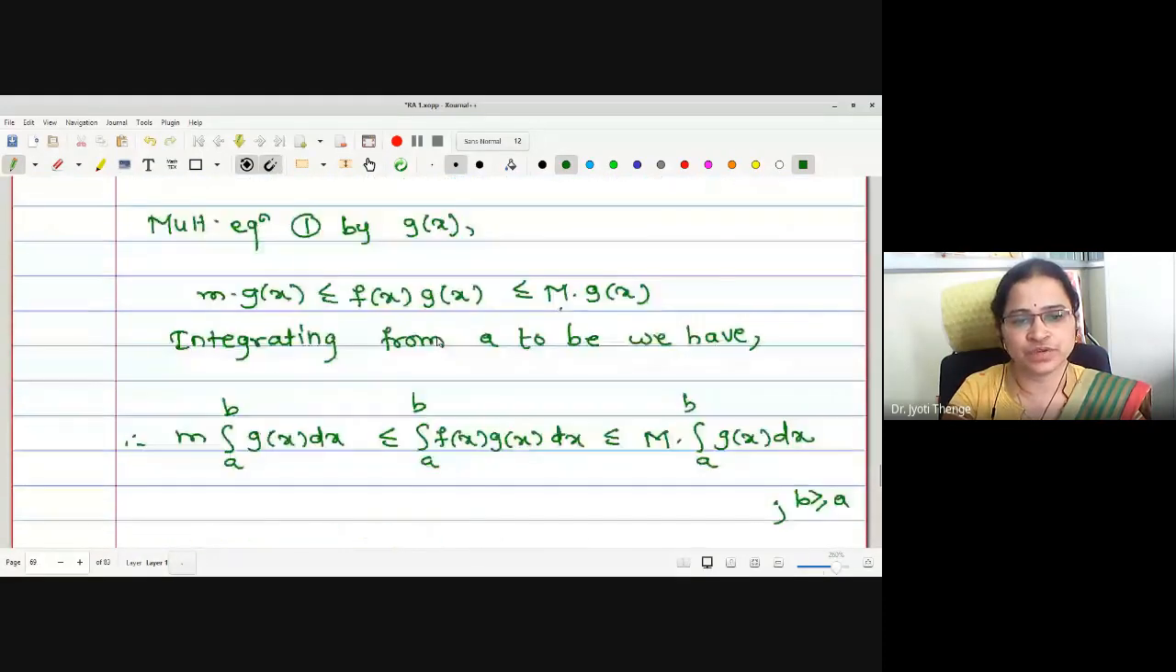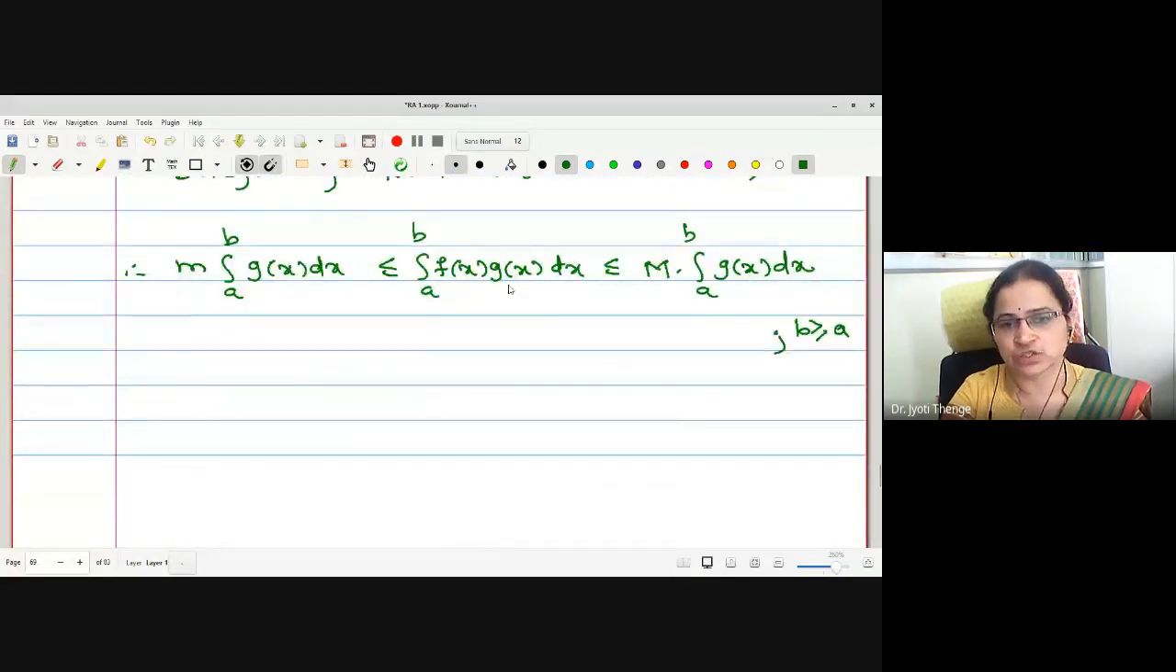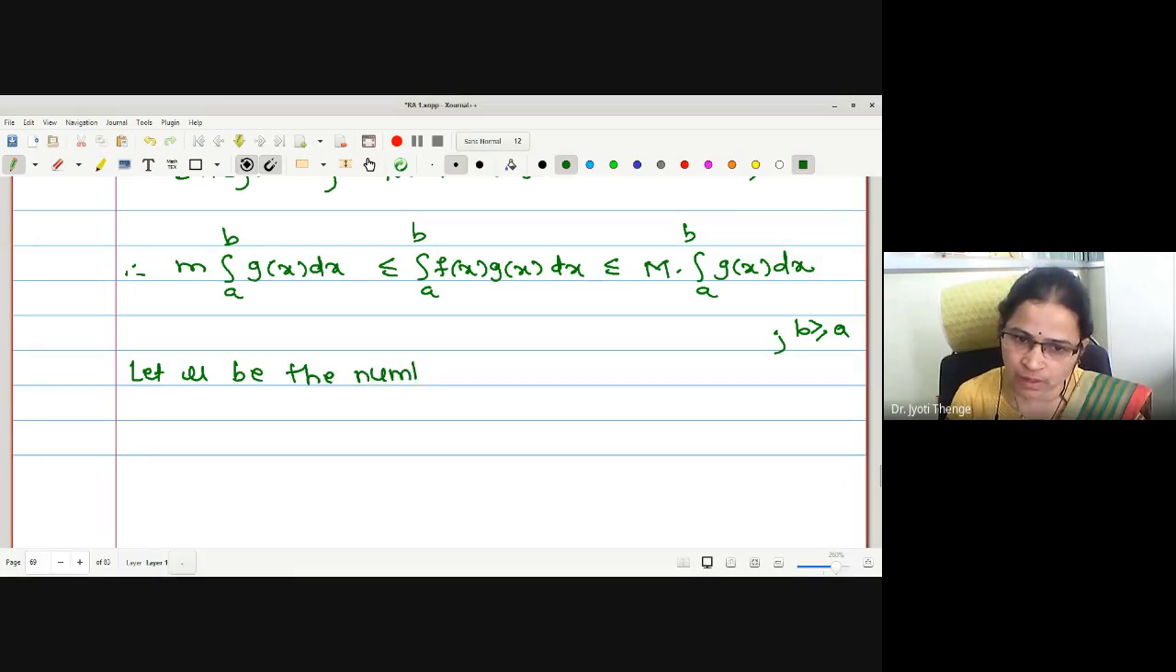The same conclusion we are going to follow here. This integration of a product lies between small m times integration g to capital M times integration g. Therefore, this integration of a product is equal to some multiple of integration g. Therefore, let us assume, let mu be the number lying between small m and capital M.